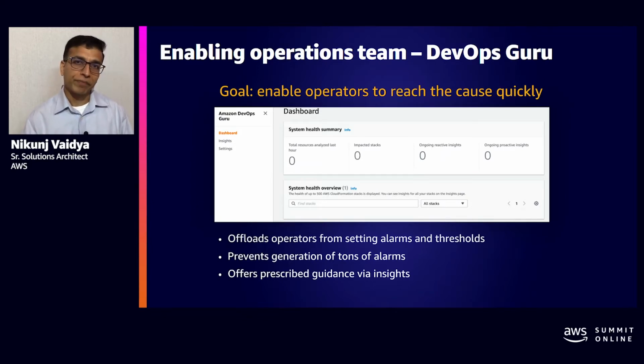That's where DevOps Guru generates a single insight where it will provide prescriptive information. It will provide you a visualized representation of those anomalies, which will enable you to identify which one would potentially be a cause and which are all the symptoms or the side effects of it.